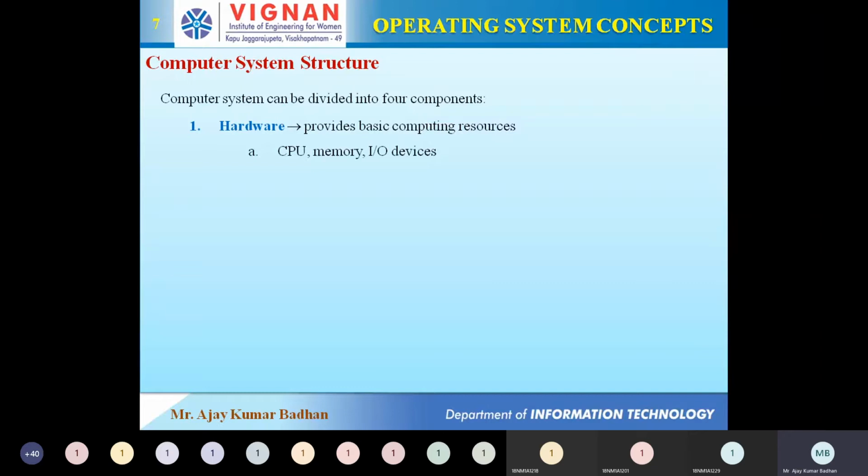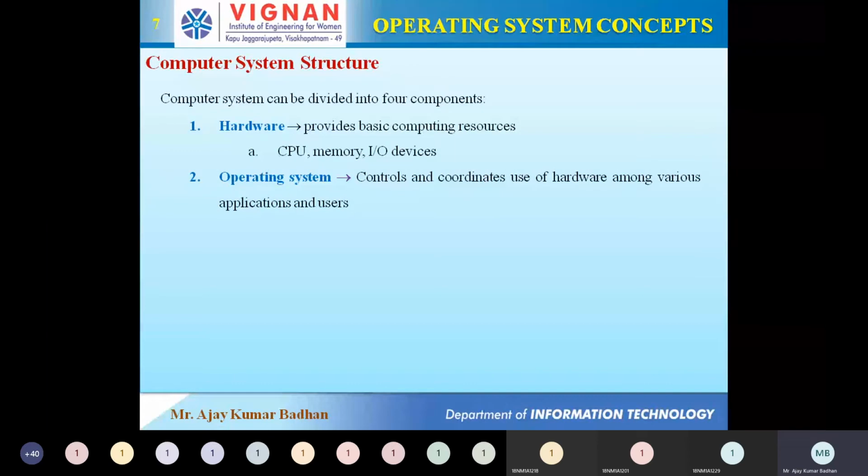Whichever you can feel and touch, all those electronic devices come under hardware. Then it is followed by the operating system. I think you now have an idea of what we mean by operating system. It's nothing but an interface between the user program and the hardware. Otherwise, you can say it is simply a program, a program which manages or interacts with the computer hardware.